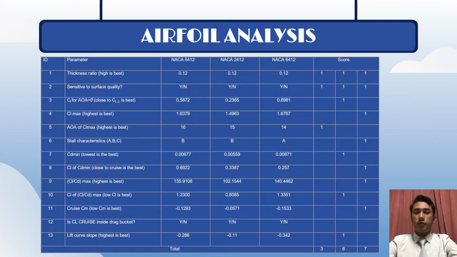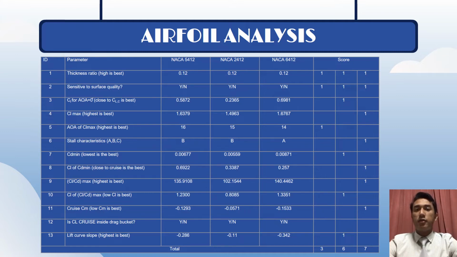For this slide, the airfoil analysis was carried out with NACA 5412, NACA 2412 and NACA 6412, and the comparison can be seen in the table. First of all, they have the same thickness ratio. For example, if there were different thickness ratios, the best one should be the highest. They also have in common that they are not sensitive to surface quality. Next, the angle of attack that is close to the cruising lift coefficient is the best, and in this case, NACA 2412 is the closest one.